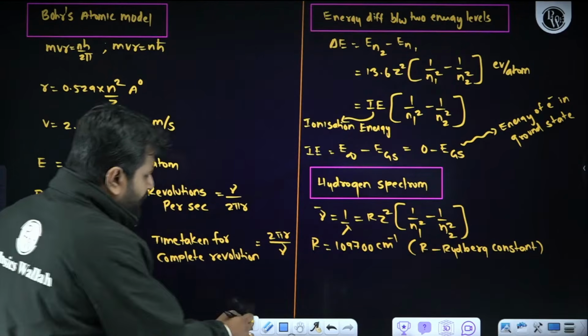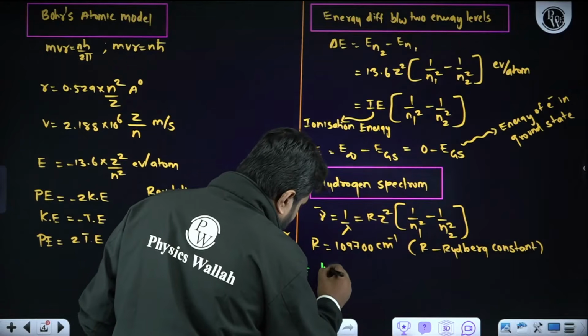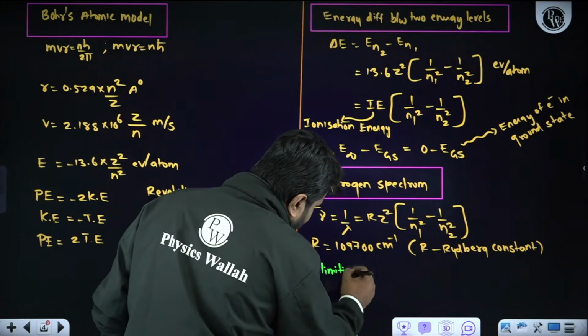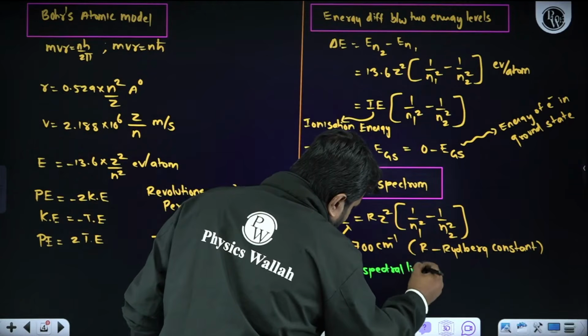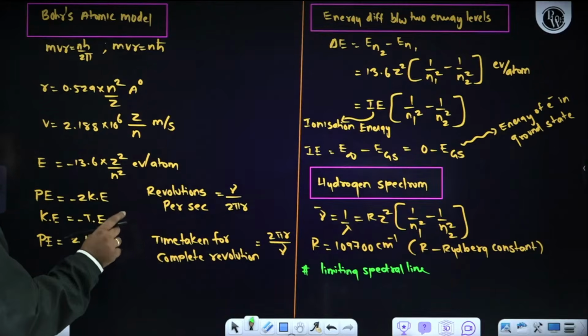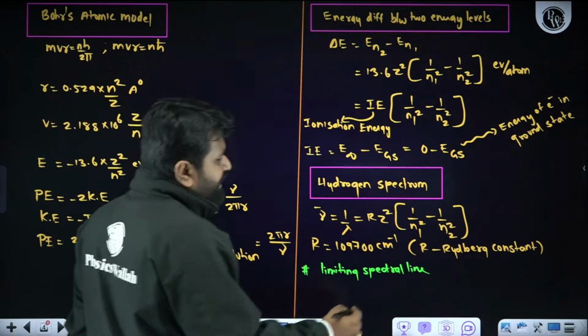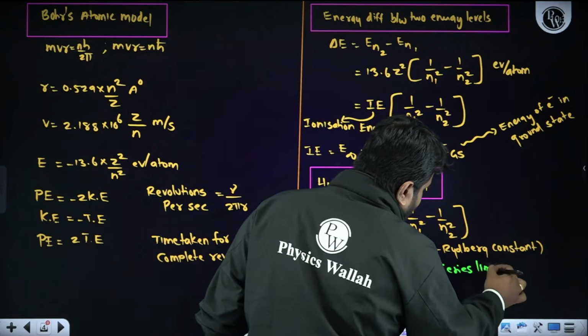Very simple. Let me write all those things, then you will understand. Limiting spectral line. In the question paper, the question paper setter will use the words limiting spectral line, or else they will mention series limit. Calculate the series limit.